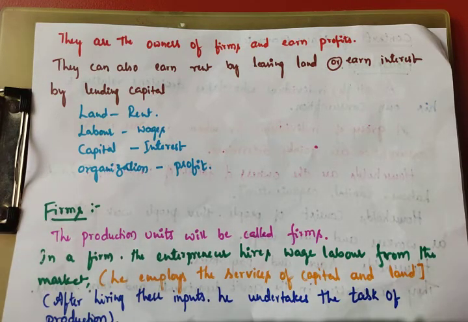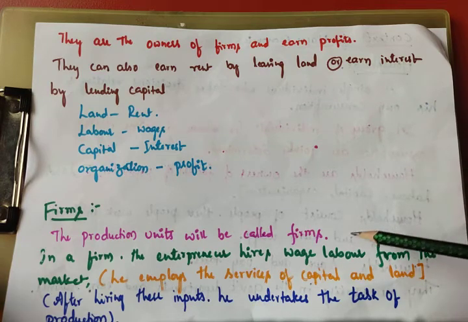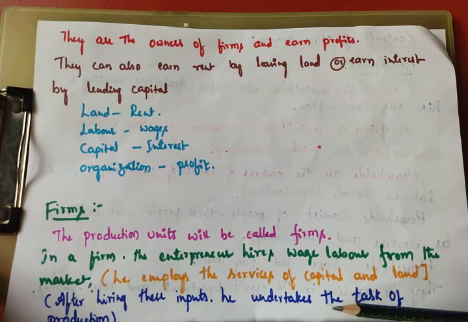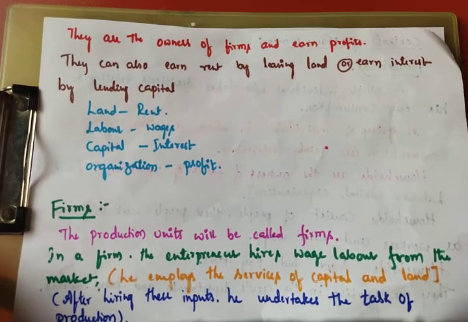Production units are called firms. They hire wage laborers, meaning labor sold and purchased against wages. After hiring wage labor, capital and land, he undertakes the task of production. That is the work of firms.